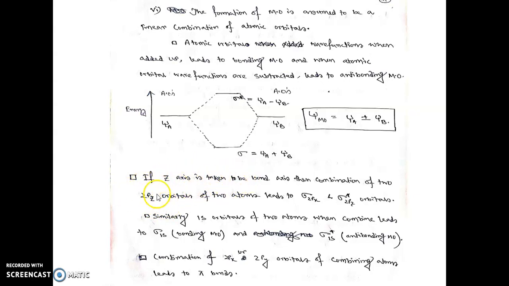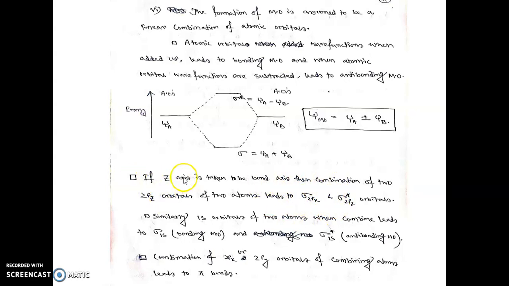That's why 2pz orbitals of two atoms A and B will form the sigma bond, whereas 2px and 2py orbitals will form the pi bonds, the pi molecular orbitals.